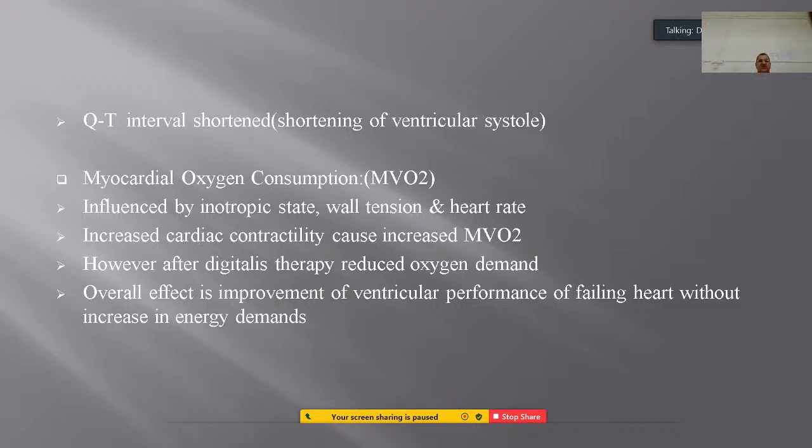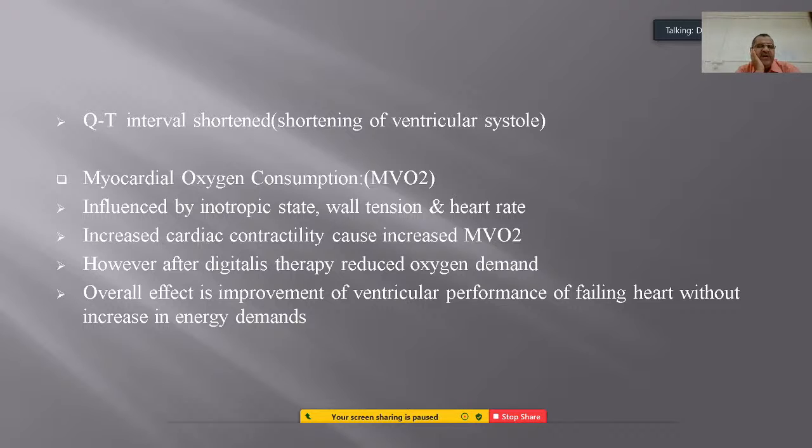the QT interval is shortened, whereas the increased cardiac contractility causes an increase in MVO2, that's the myocardial oxygen consumption, which is influenced by the inotropic state of the heart, wall tension and heart rate. So the increased cardiac contractility causes increased MVO2.